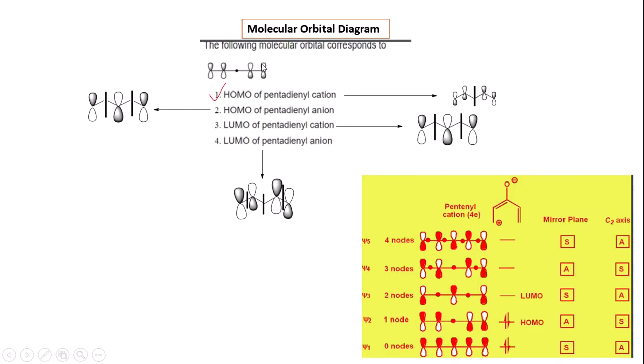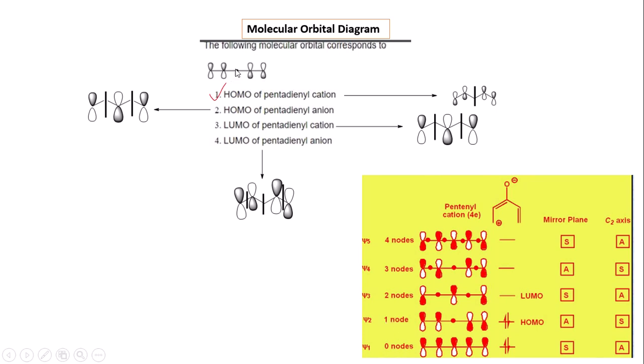Now, what is the correct molecular orbital picture of the pentadienyl cation? In the pentadienyl cation there are 5 molecular orbitals: one is the non-bonding molecular orbital, two are bonding molecular orbitals, and two are anti-bonding molecular orbitals. Going from down to up, the first molecular orbital has no nodes, but the second has 1 node.